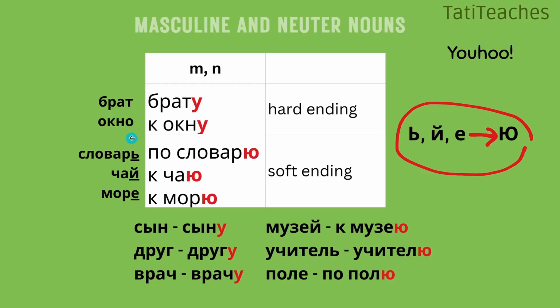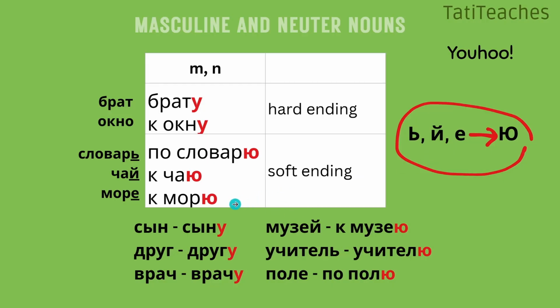And then we have words ending in a soft sign, я, and neuter nouns in ye. All of these will take u. Словарь по словарю. Чай к чаю. Море к морю. So these two options are for masculine and neuter, ую. You might find the exclamation yoo-hoo helpful. Imagine you are getting a gift from someone and you are saying yoo-hoo, I got a gift. So you have these u and u endings. So once again, u is with soft sign, ya and yeah.